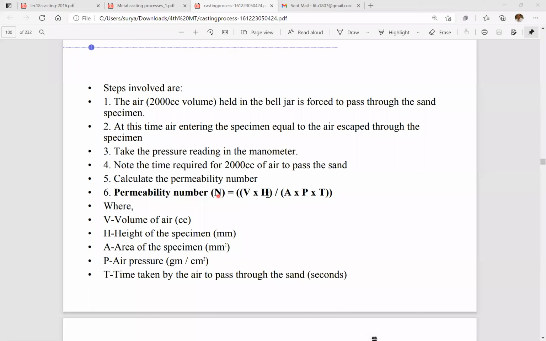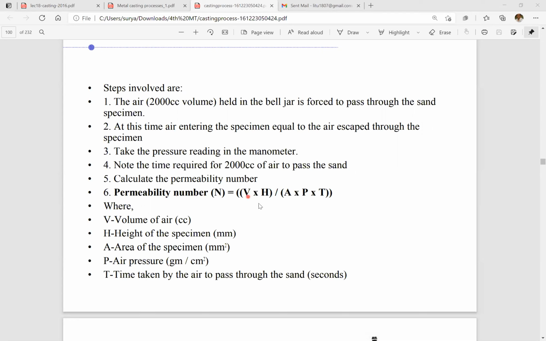The formula is N = V × H / (A × P × T), where V is the volume of air that we are taking, 2000 cc. H is the height of the sand specimen, in mm. A is the area of the specimen. P is the air pressure through which we are passing the air through the sand specimen. Then T is the time taken. This is the permeability number calculation. So remember this formula, how to calculate the permeability number: V into H by APT.